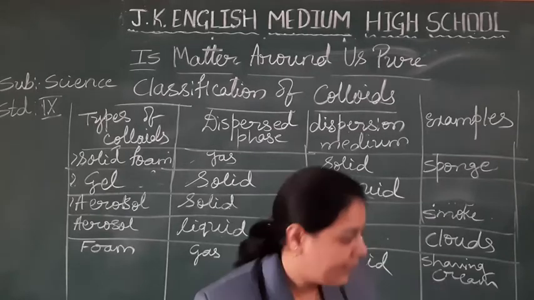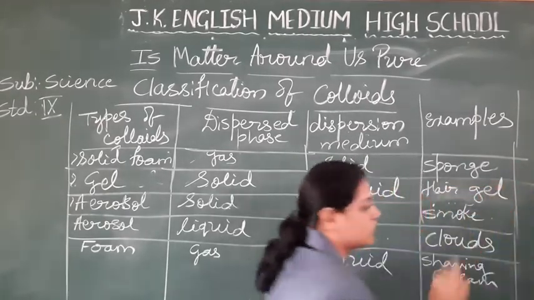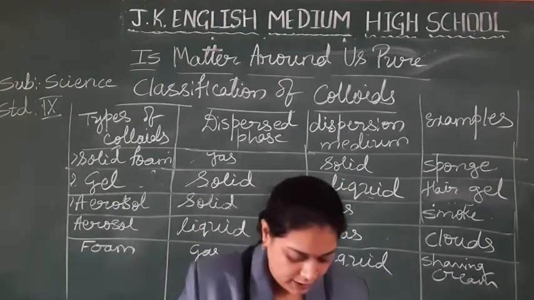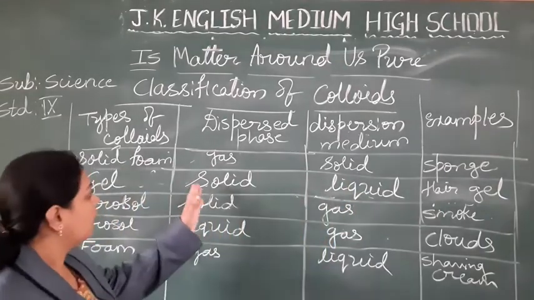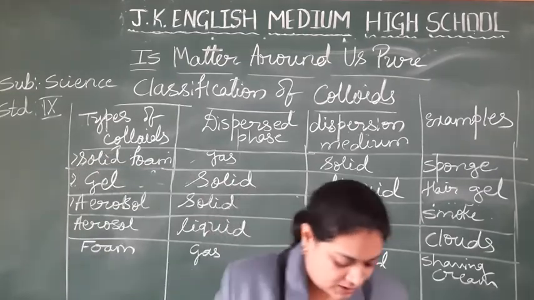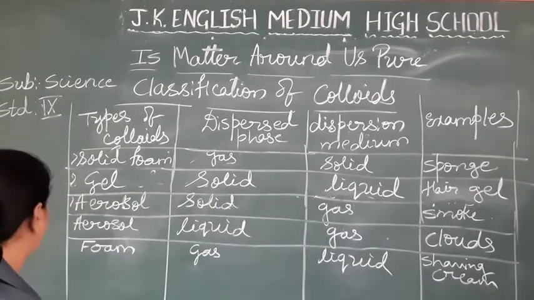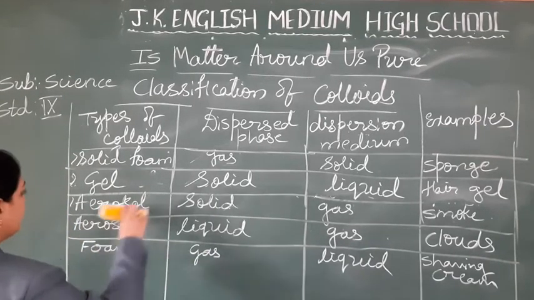Example, hair gel. Hair gel, what you will apply to the hair? It may be the jellies, so they are all solid with a liquid. Students, one more type is there, that is emulsion. Emulsion, can I have here?